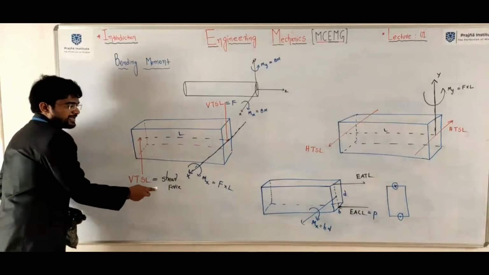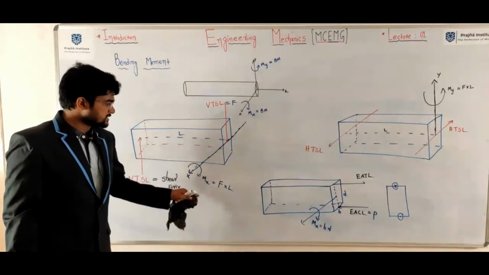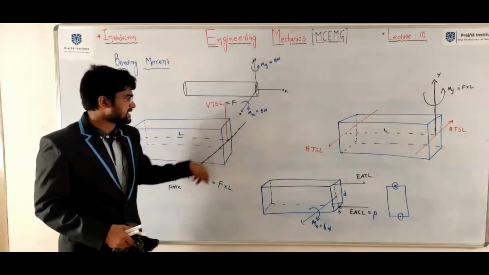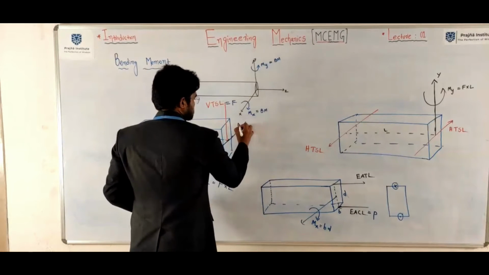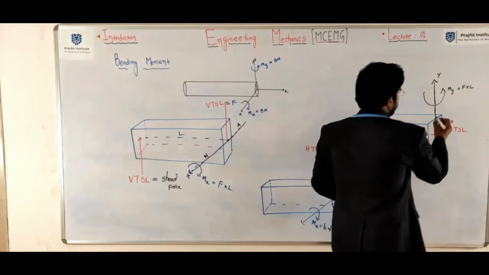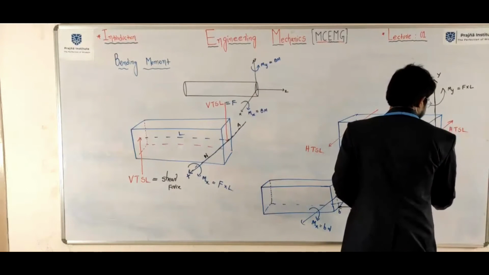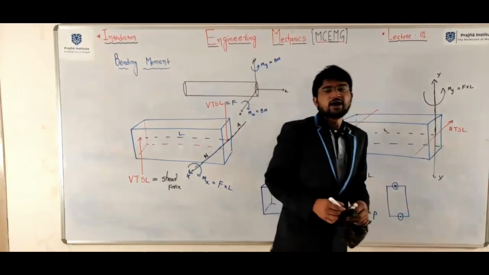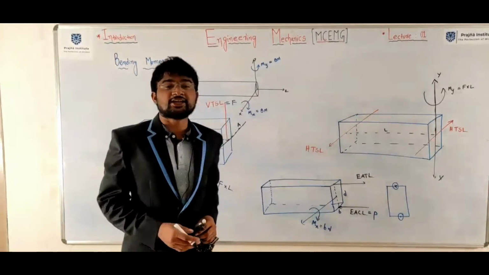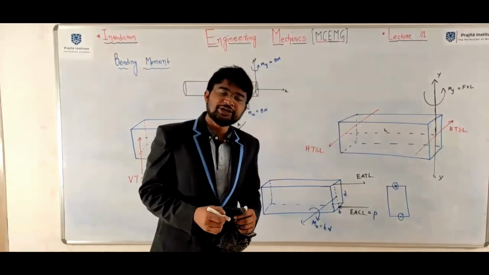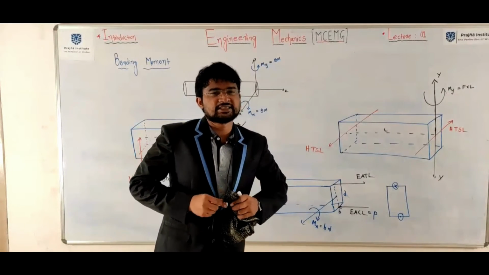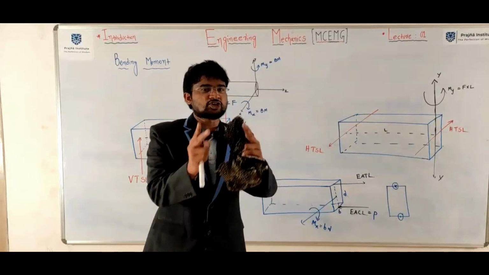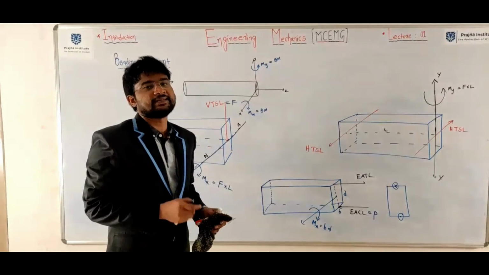In this particular case, we need to take IXX, XX as a neutral axis. Here, YY, this as the neutral axis. How to determine the magnitude of bending stresses induced in the component due to bending moment? We can discuss in the bending stresses chapter in strength of material course.